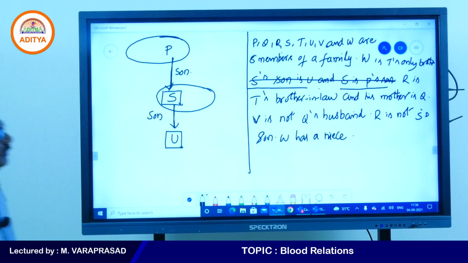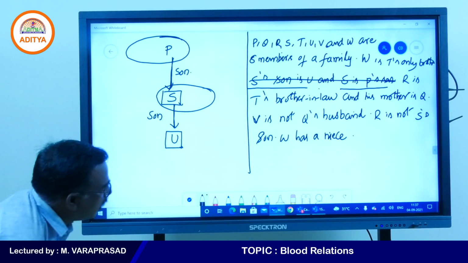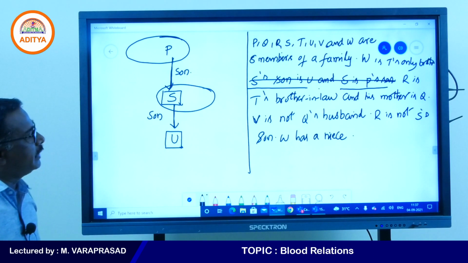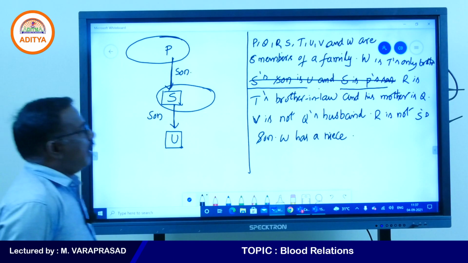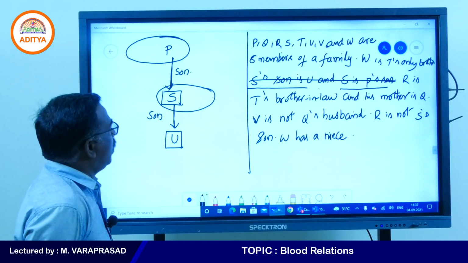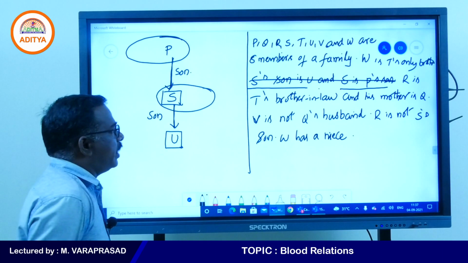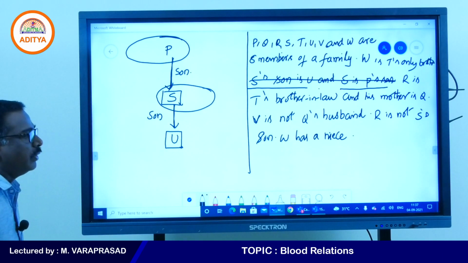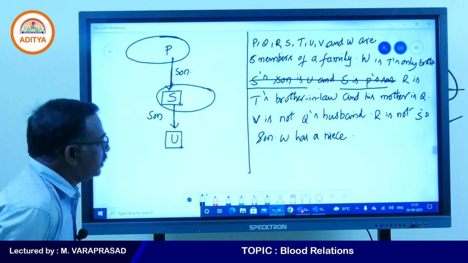Now next one, what point can we take? Still more points are there. W is T's only brother. R is T's brother-in-law. One more point: and his mother is Q. One more point: V is not Q's husband.